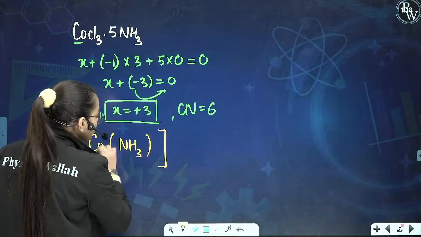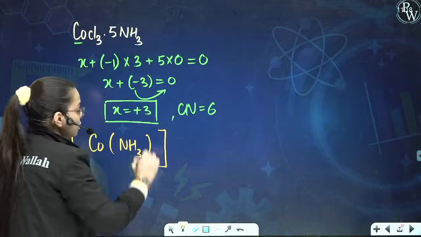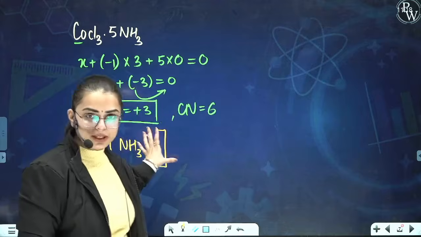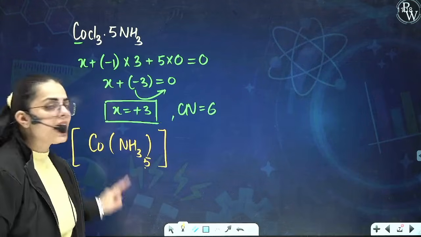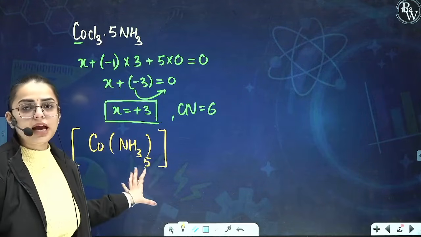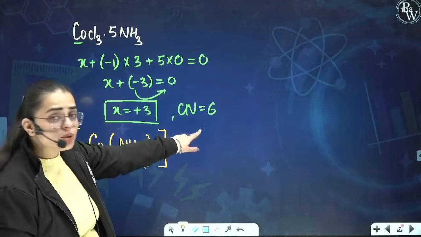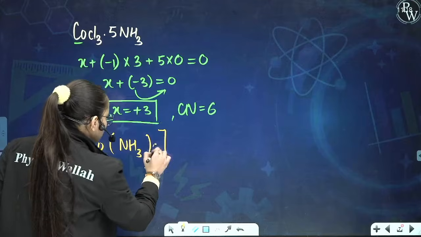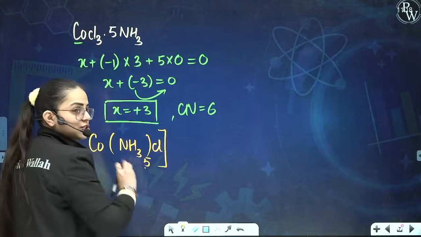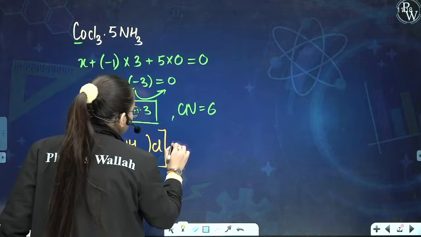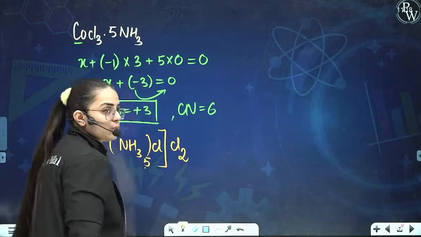How many ammonia will come? 5 ammonia are there. But we have just understood that the coordination number will come out 6 at the oxidation number +3, and here you are showing only 5. Basically there are five donor atoms, but we require six donor atoms. So one Cl will come inside. Hence, one Cl and five NH3, that means a total of six donor atoms are present. How many Cl will be left? Two will be left, so two will come as ionizable ones. Are you getting my point?